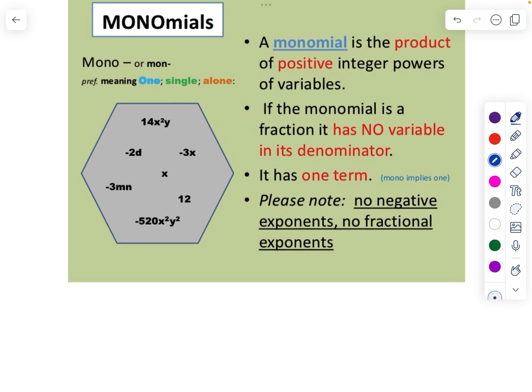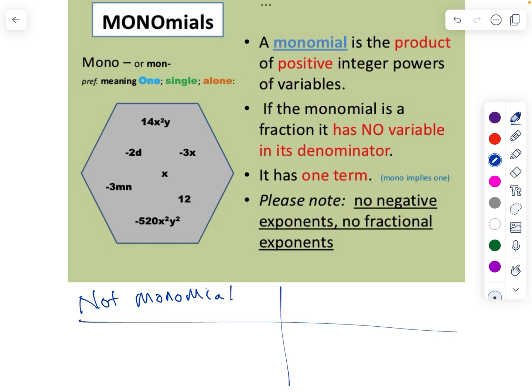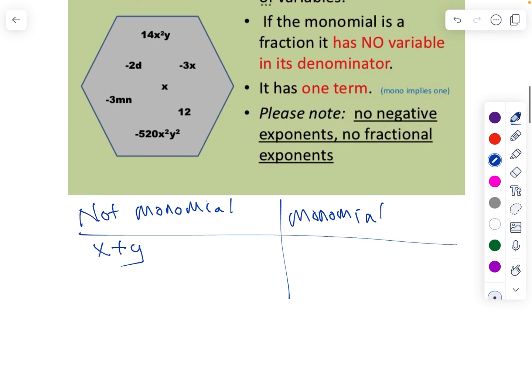So let's take a look at things that are not monomials, and maybe we'll put another example of things that are monomials. For example, you can't be adding, so x plus y is not a monomial. You can't have any negative exponents.